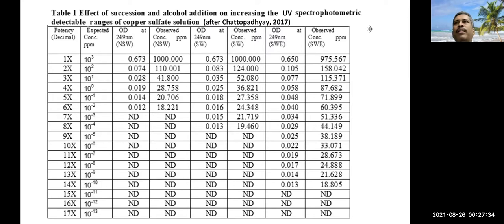You lift it with a dropper and transfer. This way you will get up to 14. Up to 14 we could measure by this experiment. But after that, this was non-detectable. It would require a more sensitive instrument.